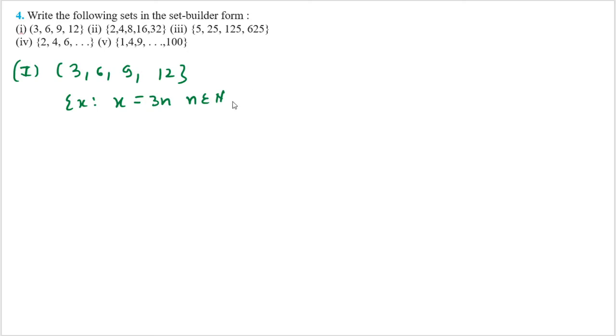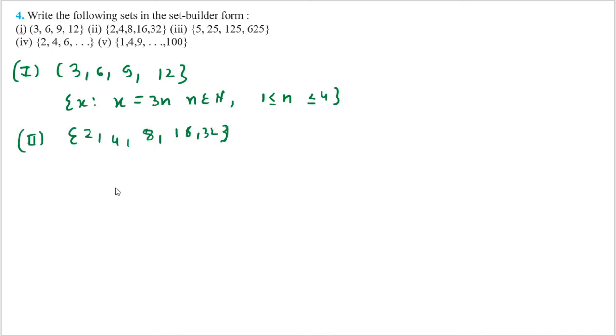And one more condition I will write here. I have to take the number which will be more than or equal to 1 and less than or equal to 4, like this, because there are many natural numbers, but we have to take only 4 numbers.